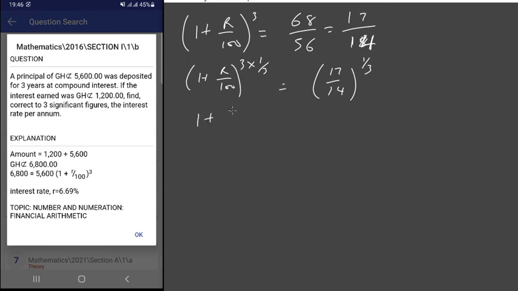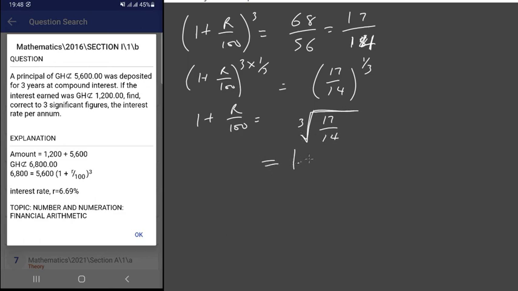Then you have 1 plus r over 100, which is the same thing as the cube root of 17 over 14. If you use a calculator, you can convert this to a decimal, then find the cube root of this value.